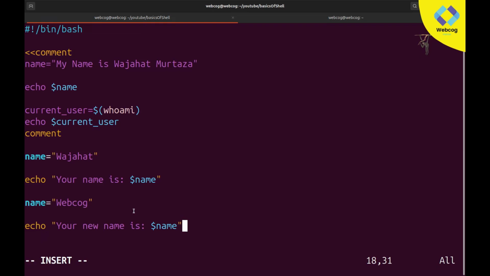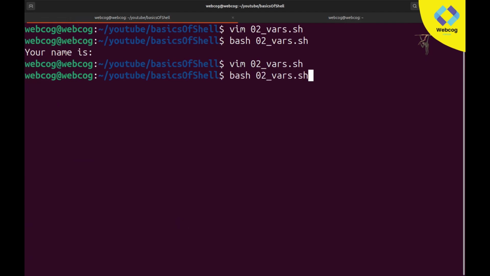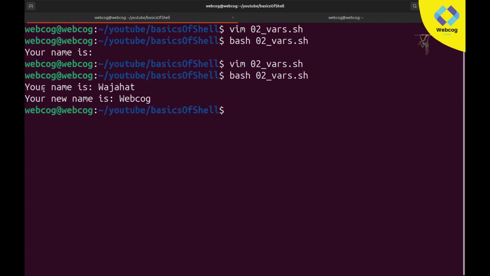You can see this variable name is also name and this variable name is also the same. So what I am doing wrong is creating two variables by the same name. Will it work, or will it give me an error? Let's check this out. I am going to save my file, and when I run it, you can see it prints "your name is Wajahat" and "your name is webcode". So our same-name variables are working fine.